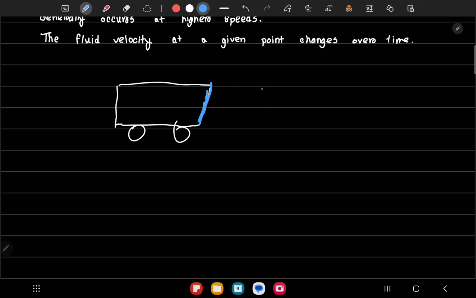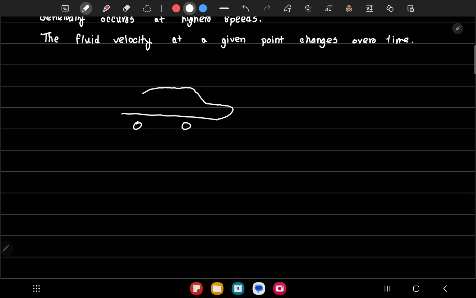So it will hit the car and then return. This will cause there to be a conflict. Some of the air is coming from the left while the other air is bouncing back to the right. So they will collide and there will be turbulence over here. So the flow will become turbulent over here. This is why cars have a shape like this. In general cars are shaped like this. So now if the wind comes, it just follows the car's shape and goes like this.